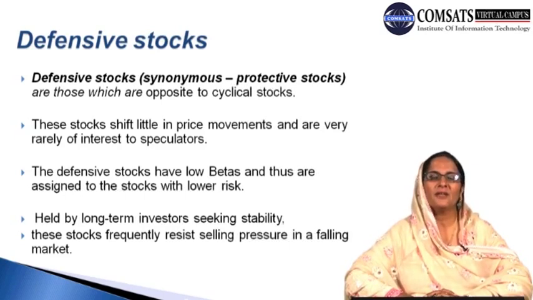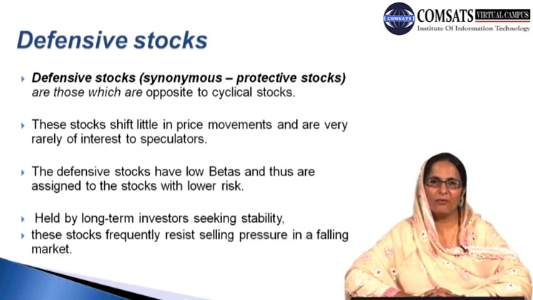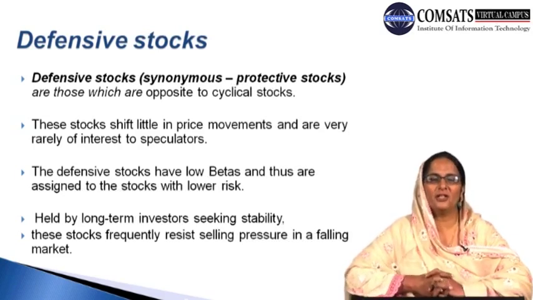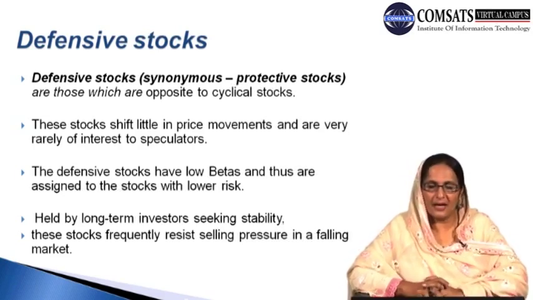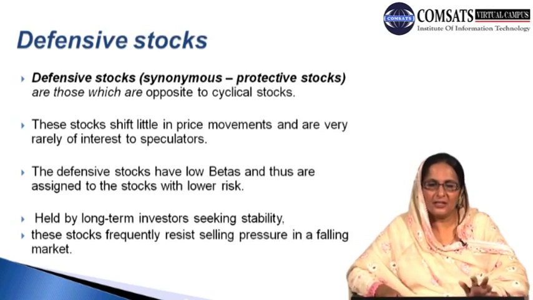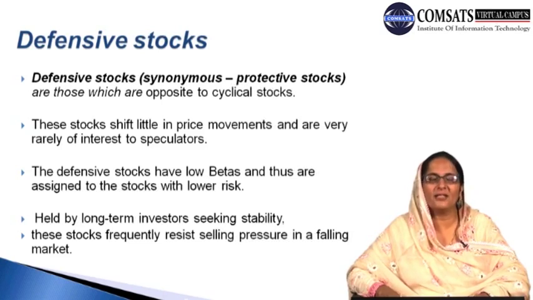In other words, we can say that a low value of beta indicates that the variable with which this particular beta is concerned, for example income, is not likely to have a very good response to the changes in this independent variable. So we can say that the purchase and demand for these defensive stocks is not very much responsive to the fluctuations in the income level of the consumer and the investor, and they are thus assigned to the stocks with low risk, and therefore these are stocks which have very low risk and are held by long-term investors seeking stability.